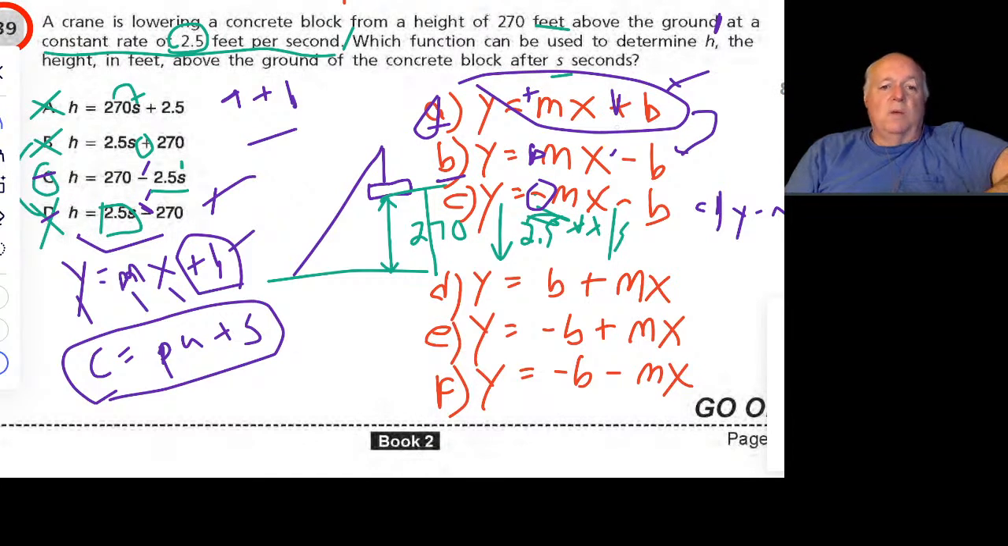And for the same note, we can put a negative on the b's, right? So there's also then a choice DE, I'll call it, which is y equals b minus mx.